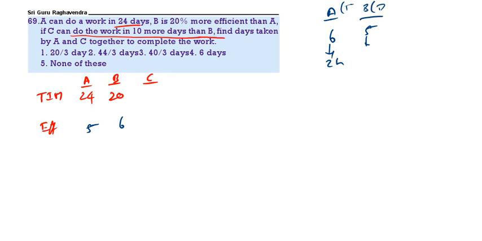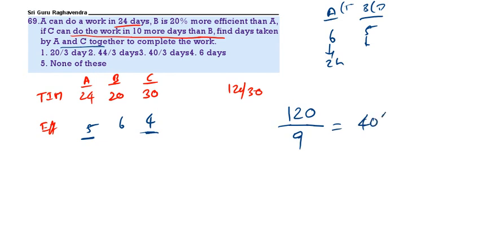C will do 10 days more than B. So C 30. So 120 by 30. That means what is C efficiency? 4. So total work is 120. Now A plus C together. A 5, C 4. 120 by 9, that is 40 by 3 days. 40 by 3 days is the correct answer. Next question.